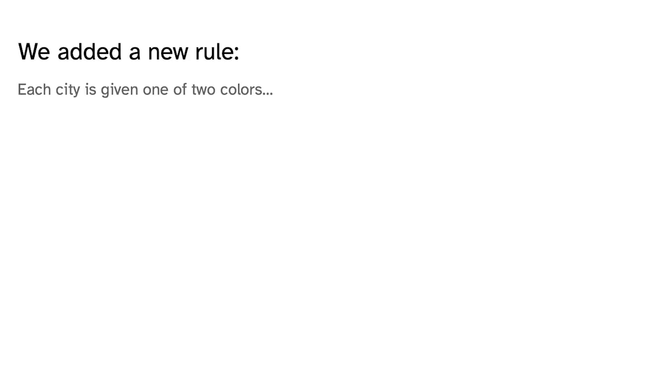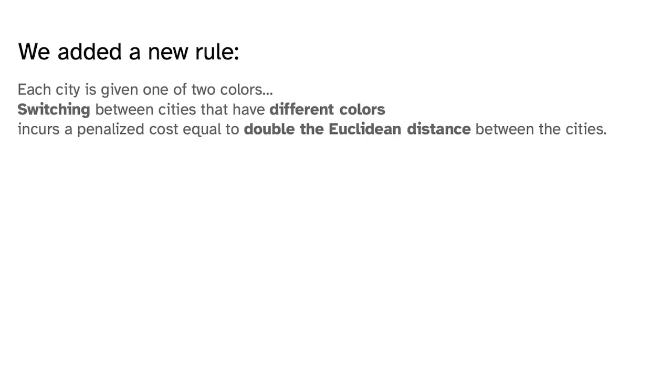Each city is given one of 2 colors. Switching between cities that have different colors incurs a penalized cost equal to double the Euclidean distance between the cities. Keep in mind, we're saying this is non-metric because when you introduce this switching cost, you get a violation of the triangle inequality in about 40% of the possible triplets of cities.